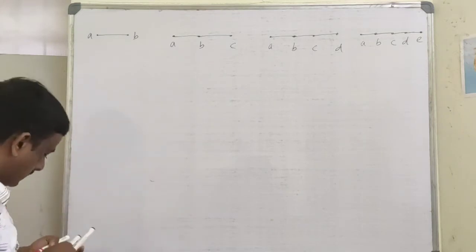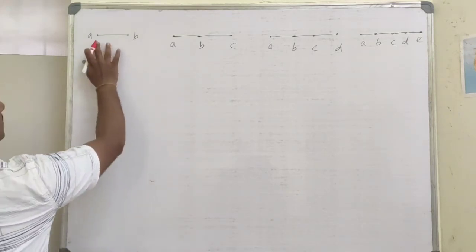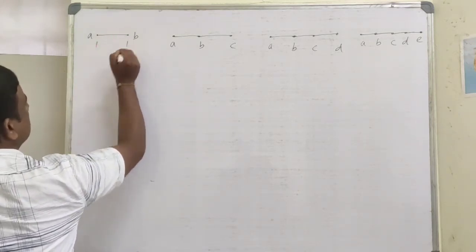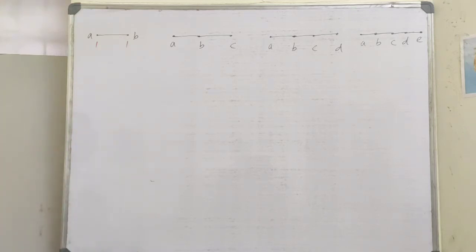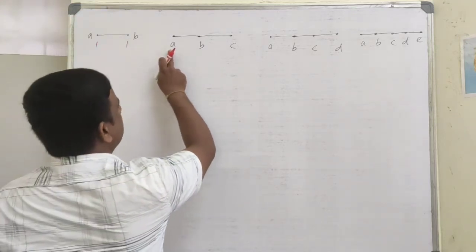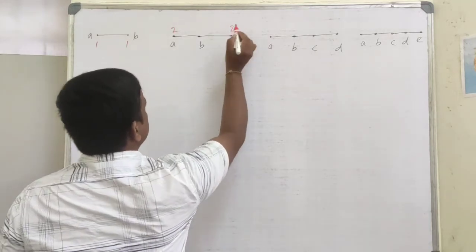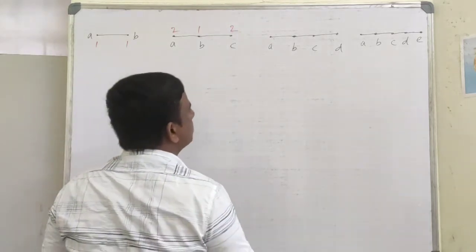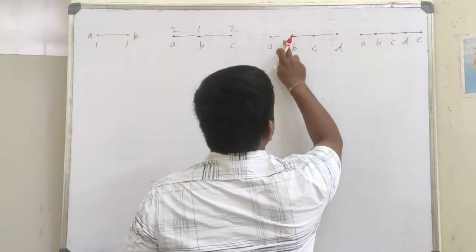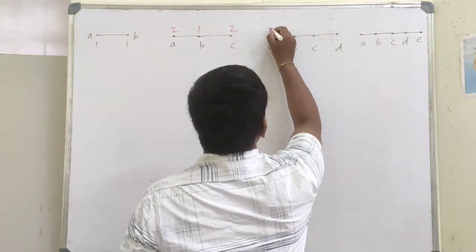Now the distance between these two vertices is 1. So eccentricity of A is 1, eccentricity of B is also 1. In P3, eccentricity of A is 2, eccentricity of C is also 2, eccentricity of B is 1.